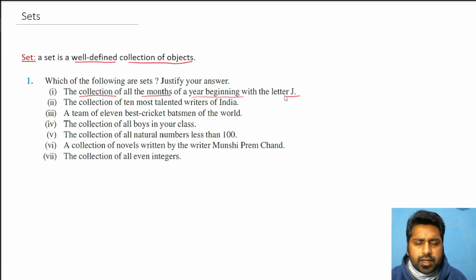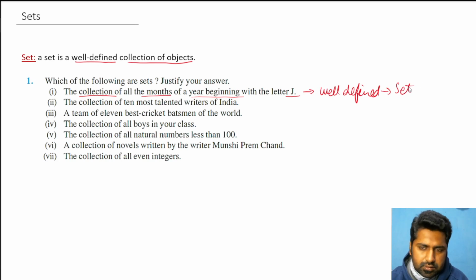We can define it. It doesn't matter if I am defining this collection or you are defining this collection. It won't make a difference. That means it is well defined, and if it is well defined, it is a set. So all you have to think is whether the opinion matters or not.